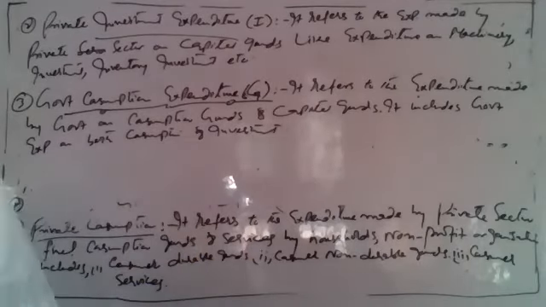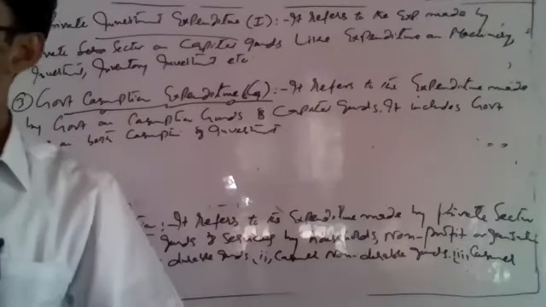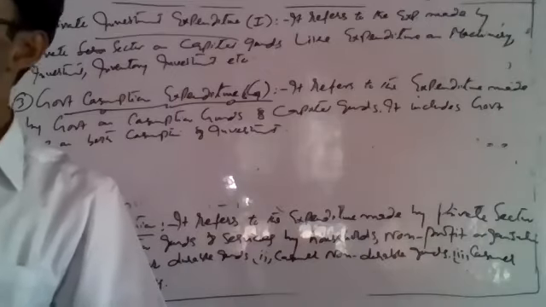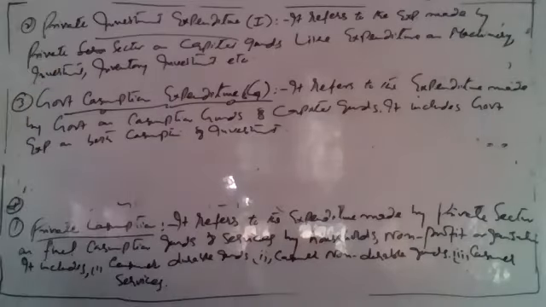So it includes all types of government investments, fixed investment, inventory investment, like expenditure on goods and services, consumption goods as well as capital goods.